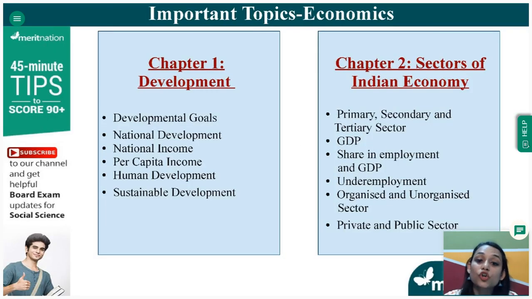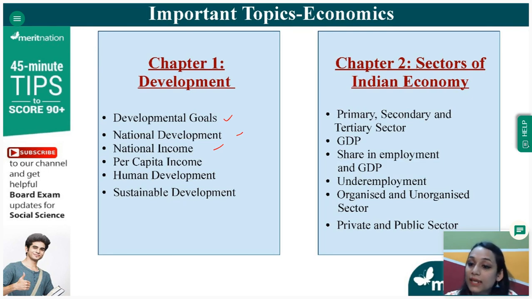Okay. So in the first chapter, that is the development chapter, very easy. You only have to study what are the developmental goals, how the national development and the national income are affected by these developmental goals, what is per capita income, what is human development, what is sustainable development. All of these things are the important topics from this chapter.